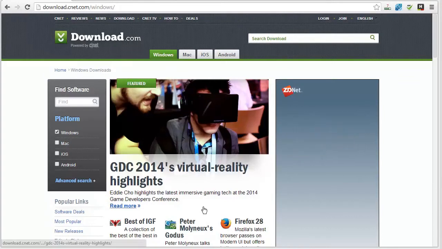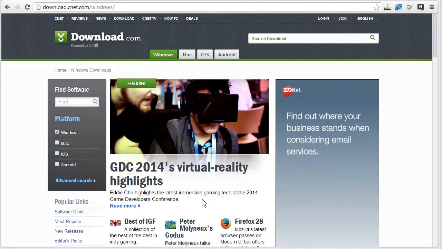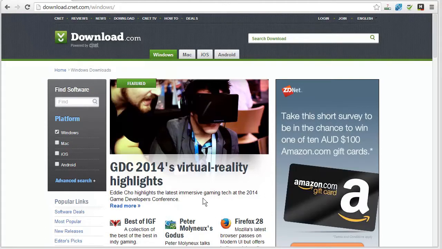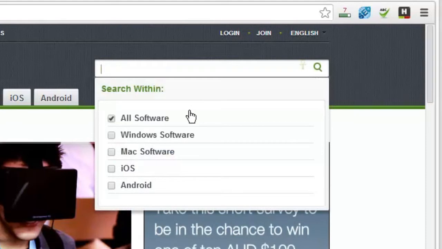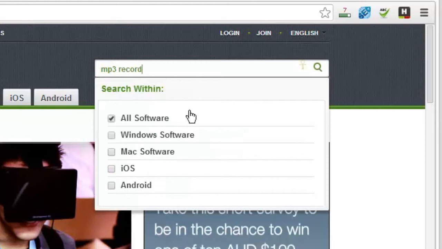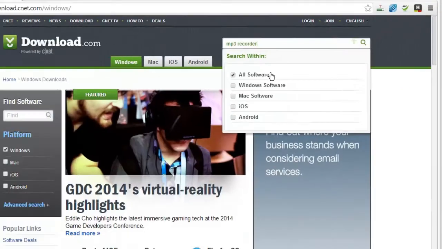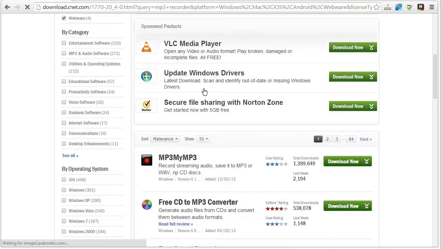This is a quick demonstration of installing My MP3 audio recorder so you can record audio comments using eMarking Assistant. We'll install the software from download.com. If we do a search for MP3 recorder, you'll see here's the application I was talking about. Click on that.